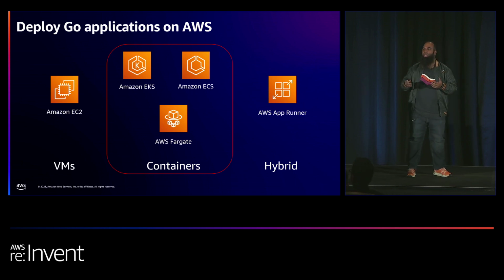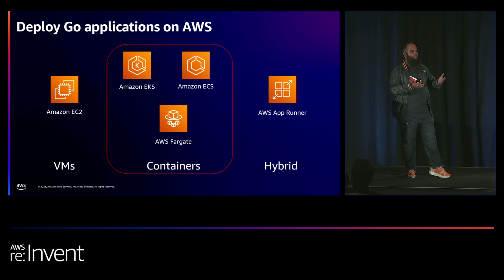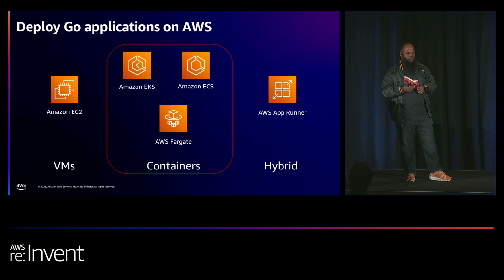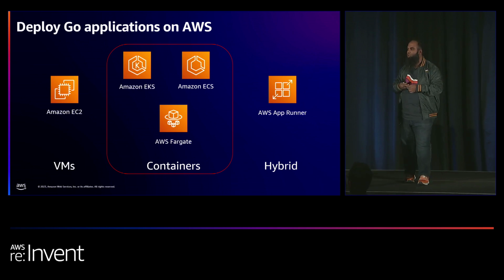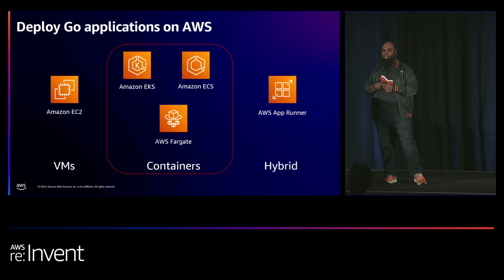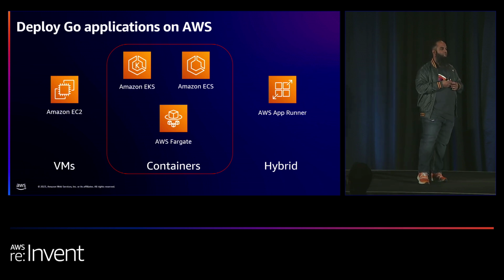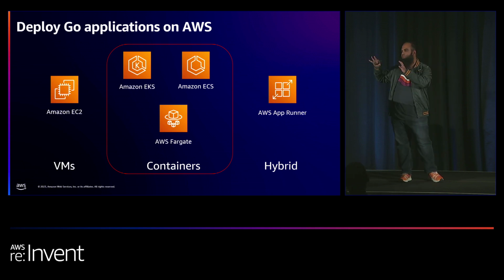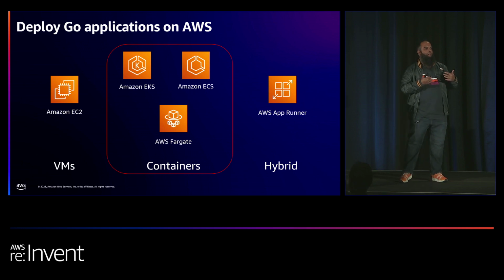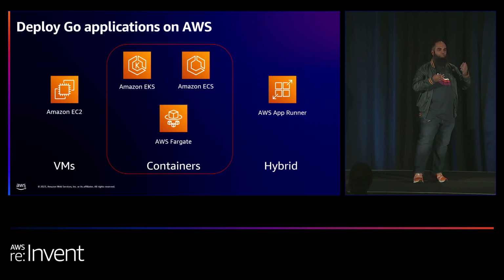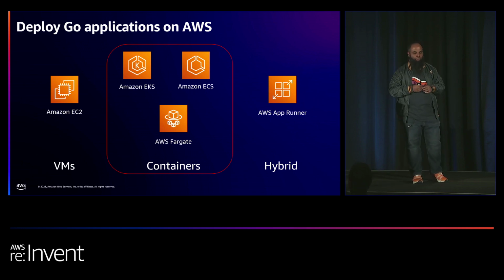Then you move to the containers, where you have a container that you build on your own. You have a Dockerfile, you build an image, and then afterwards you deploy it on a container orchestration service. In our case, we have ECS, which is our homegrown container orchestration service, and you also have managed Kubernetes on AWS, which is EKS. Also, in both of these options, you have a serverless approach, which is Fargate, which allows you not to focus on the infrastructure side of things. You leave that with AWS, and then you just provide us the container image and give us a bit of configuration, and then we do the rest for you.